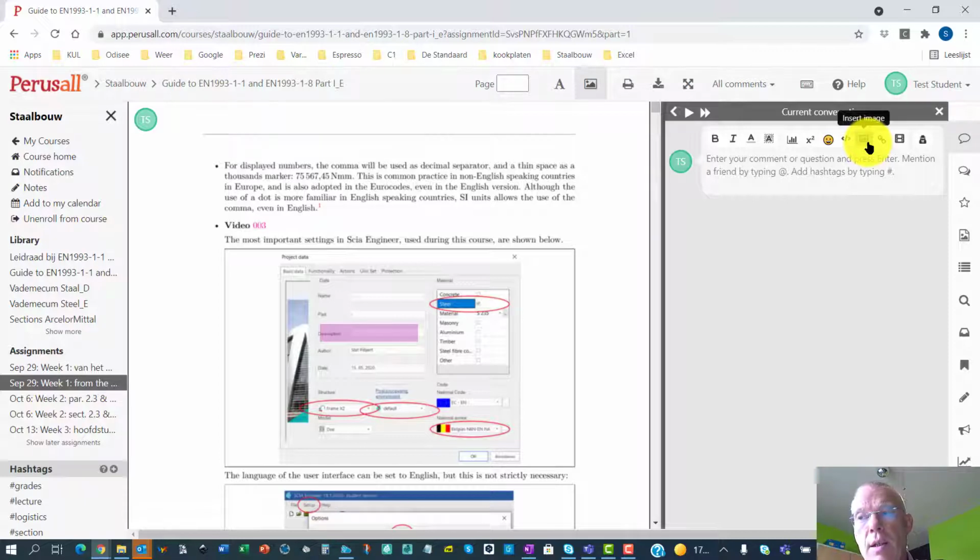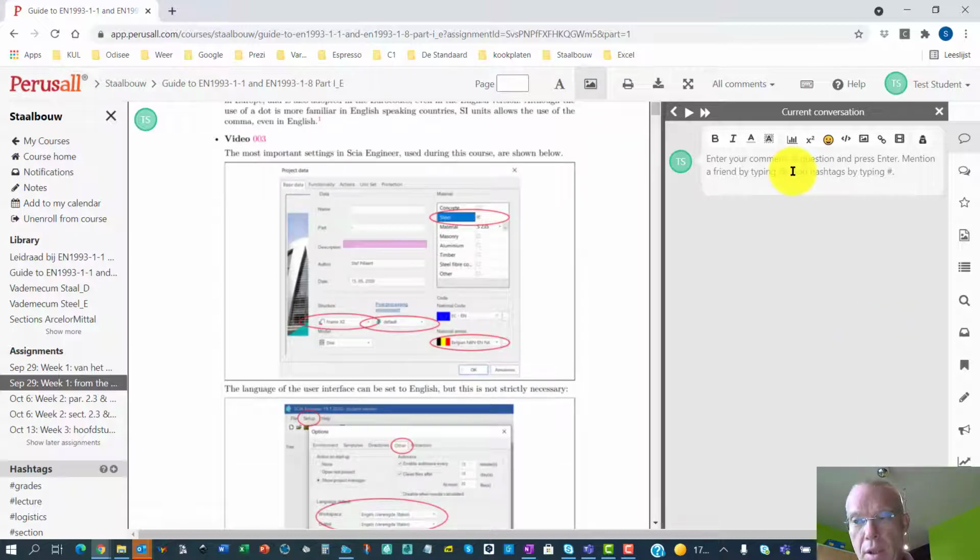There are some other possibilities, and the most interesting probably is that you can also insert an image. So especially for making exercises, you wrote something down and you want to share this, or you want to share your question, well, just import this as an image, a screenshot from your computer, or a photograph that you made with your smartphone, whatever. By using these buttons, you will notice that it is possible to check all the comments, all the questions that your fellow students put into Perusal, so you can keep track on everything that's going on. And I will do exactly the same, obviously.